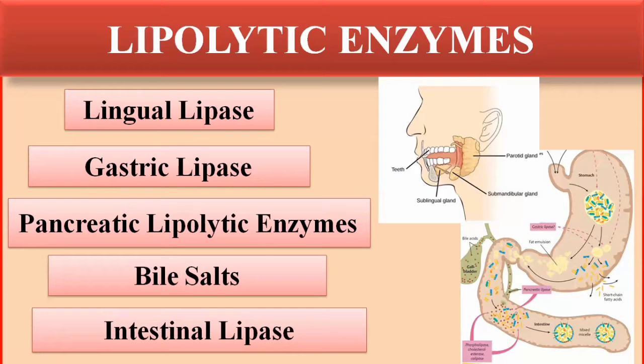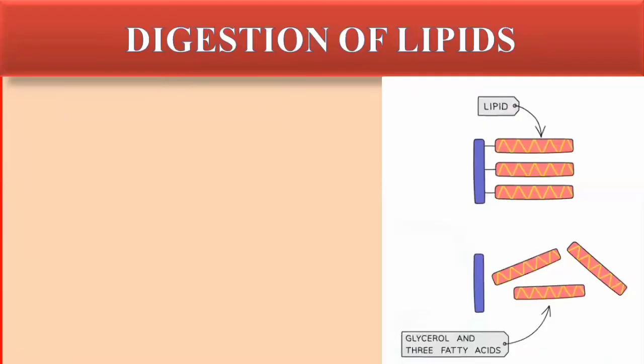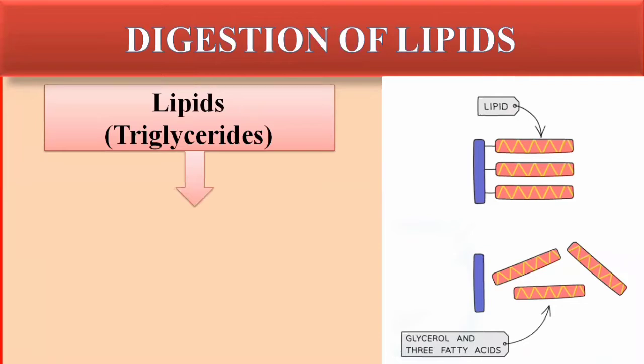Then there is the intestinal lipase, released by the intestinal cells, the intestinal lining of the small intestine. These lipases digest or break the complex molecules of the lipids into simple molecules to be absorbed by the small intestine and taken to the blood circulation. So these are the organs and enzymes involved in the digestion of lipids. What will happen to the lipids? The complex form of the lipids is the triglycerides.